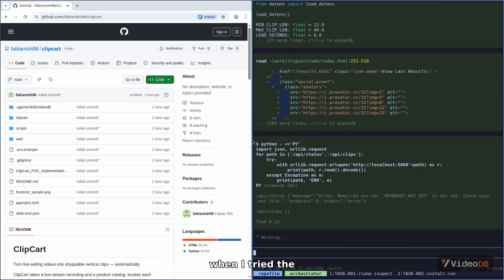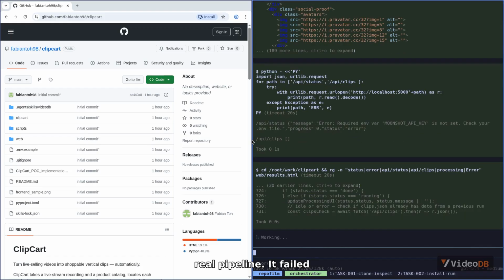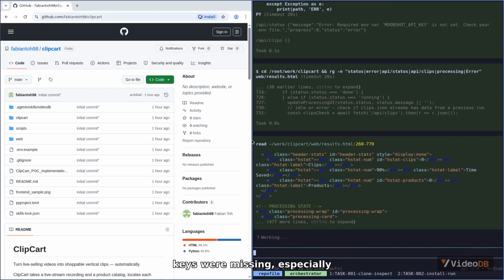The blocker showed up when I tried the real pipeline. It failed immediately because required API keys were missing, especially Moonshot or Kimi for copy generation, and VideoDB for processing.